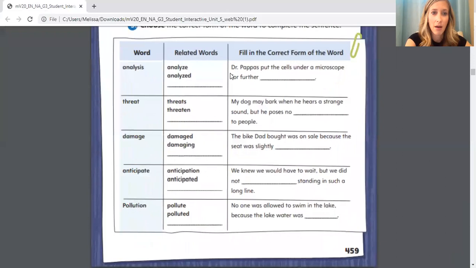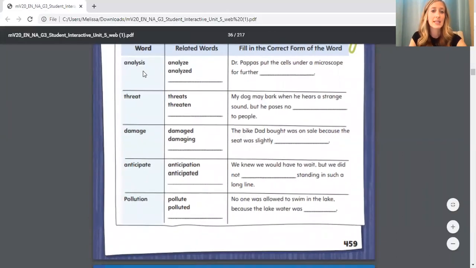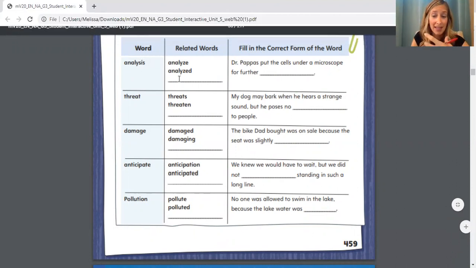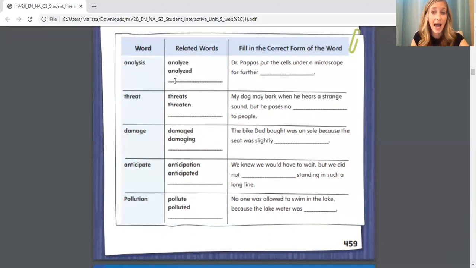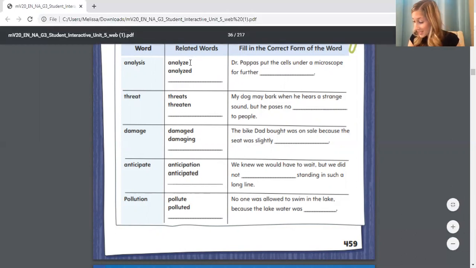I'm going to zoom in a little bit on this chart, and I want to do an example with you. So the first word is analysis. The related words you can see share that same base or root. Analyze, analyzed. And then there's a blank space right here, and that blank space needs to be filled in. I want to say if I asked you to analyze something and you were doing it right now, you would be what? Analyzing. So you need to write the word analyze, drop your E, and add ing, analyzing.